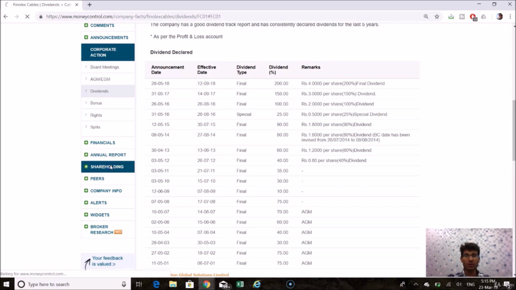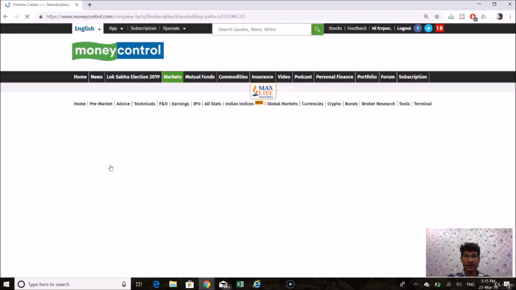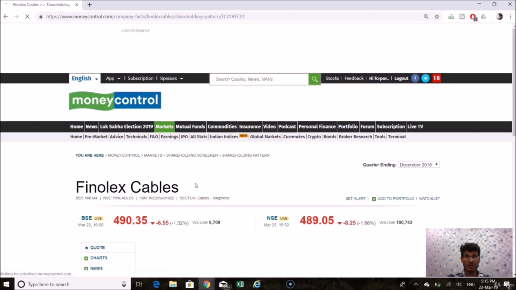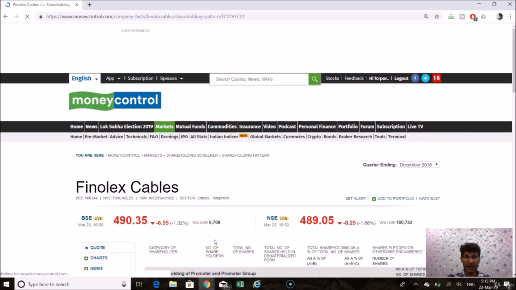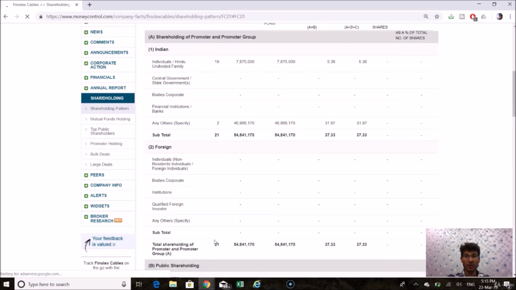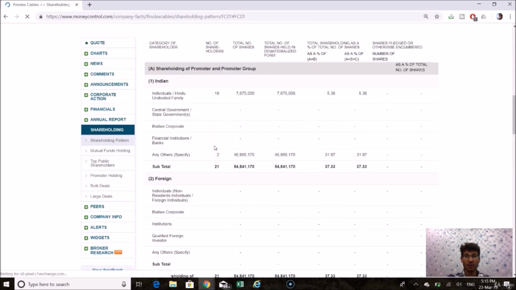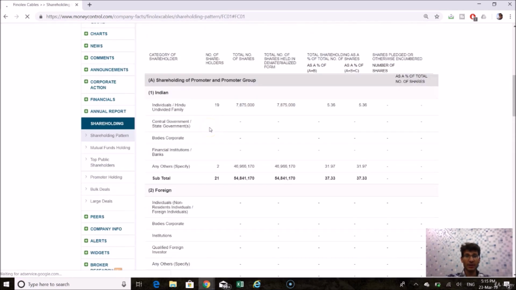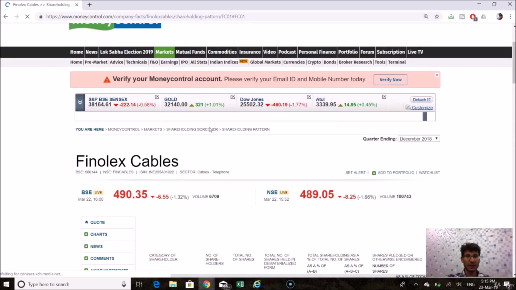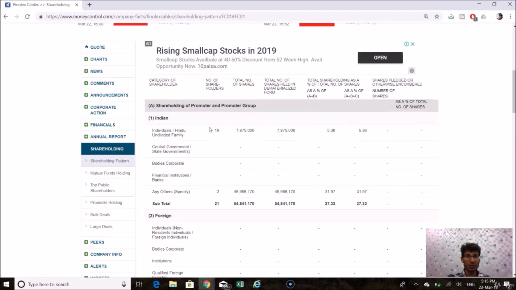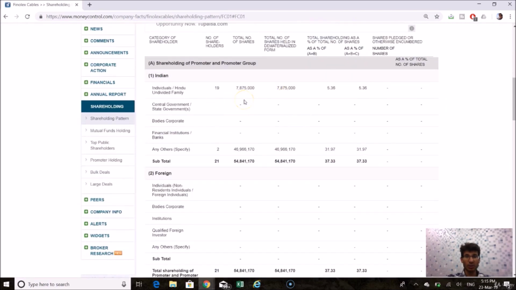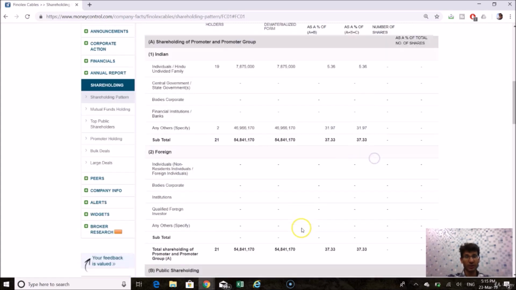Checking out the shareholding, you will get to know the number of shares the company has, how many shares are pledged or not, and what the individual holding is. It's just getting loaded right now. If you see the holdings here, Hindu undivided families and individuals hold approximately 37% in this company.